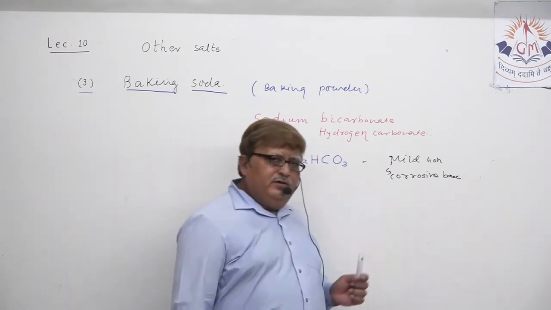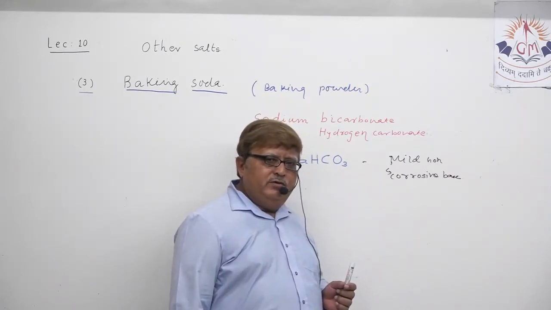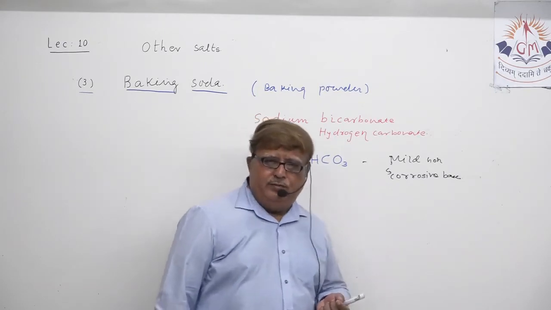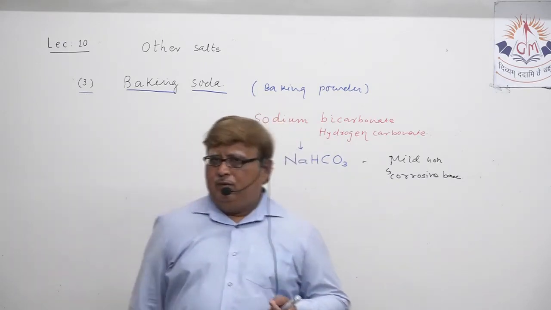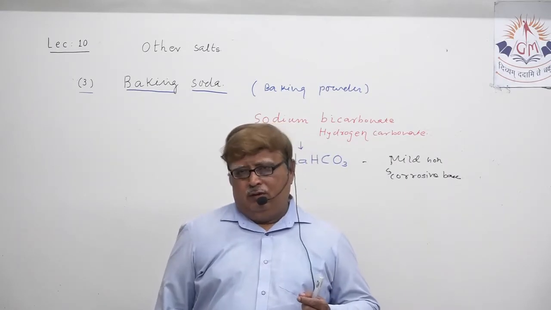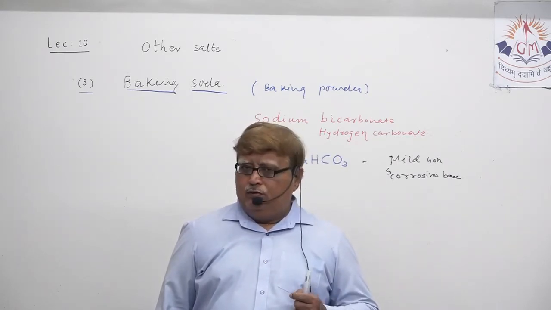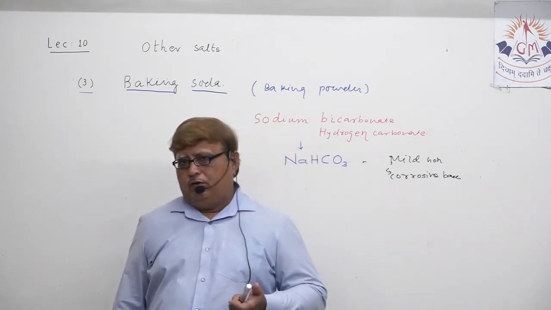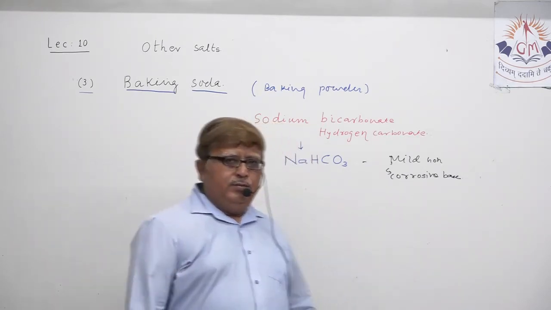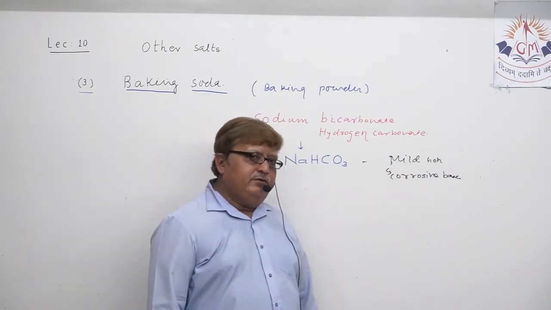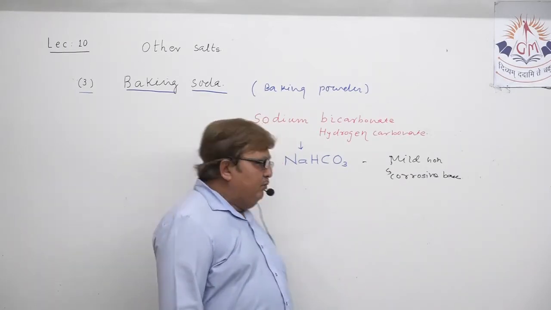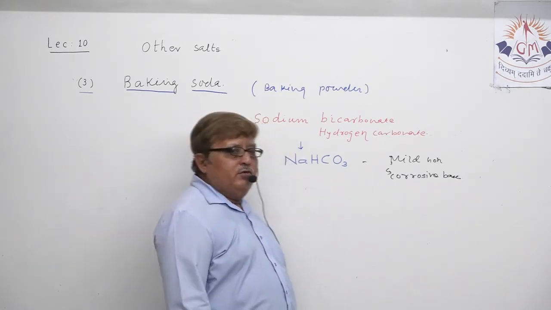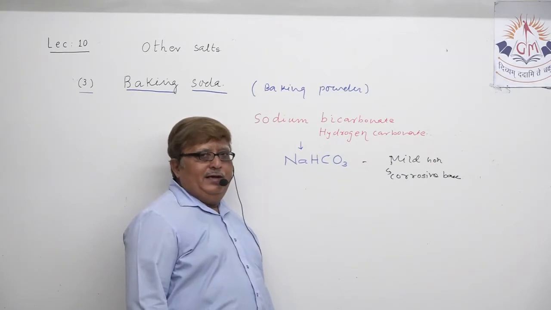So before we discuss the manufacturing of baking soda, I already gave you one use of baking soda. At the same time, if you can remember, during cooking, baking powder is also utilized for increasing the rate of cooking. For faster cooking also, baking powder can be utilized. That's why the name itself is baking. To bake things quite faster, it can be utilized.